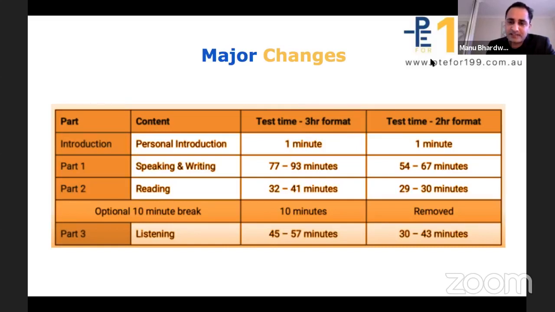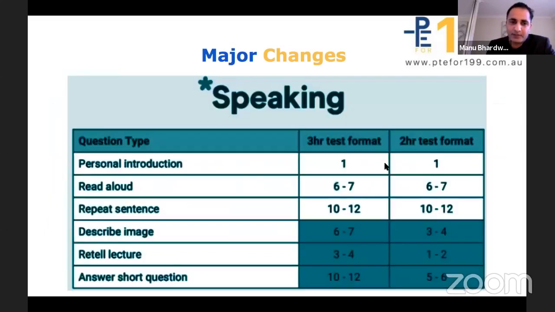Personal introduction will still be 1 minute. The speaking and writing section, which is 77 to 93 minutes today, will be reduced to 54 to 67 minutes after 16th of November. In the reading section, the time is reduced from 32 to 41 minutes to 29 to 30 minutes. And the listening section, currently 45 to 57 minutes, will be reduced to 32 to 43 minutes in total. Quickly moving on, let's dig deeper into the tasks and the changes.